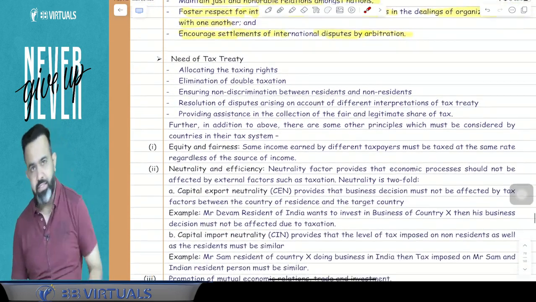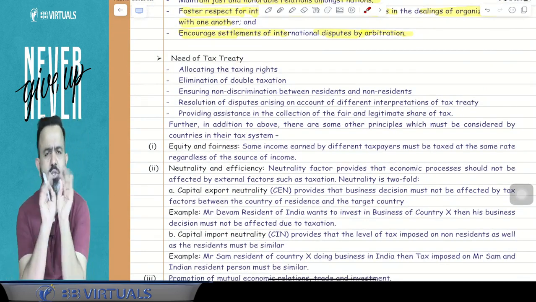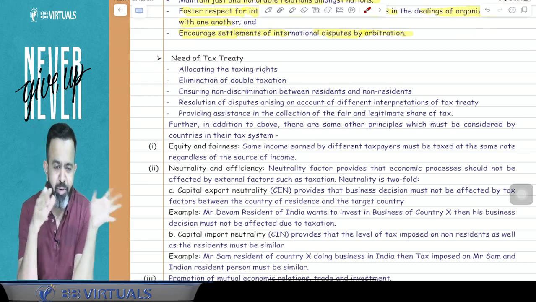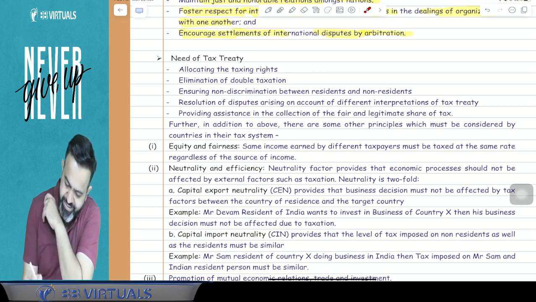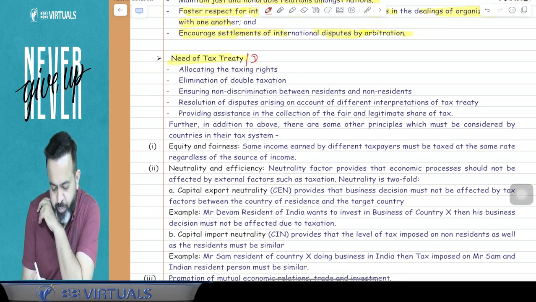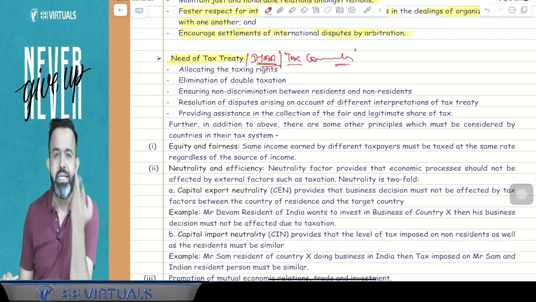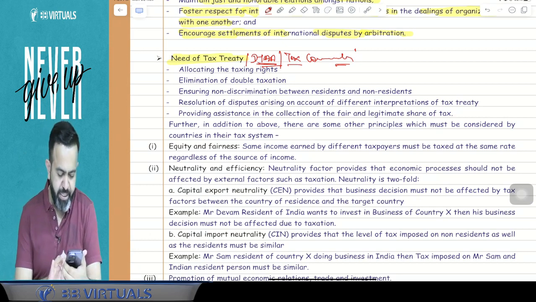You got my point or not? Yes. Now the next part. Hey guys, just tell me now, what is the need of the DTAA? Don't read it from here. Why is DTAA required? Need of tax treaty. Wherever it is written tax treaty, it means the DTAA, the Double Taxation Avoidance Agreement, or you can say the tax convention. So tax convention is also a DTAA. Just tell me one by one.